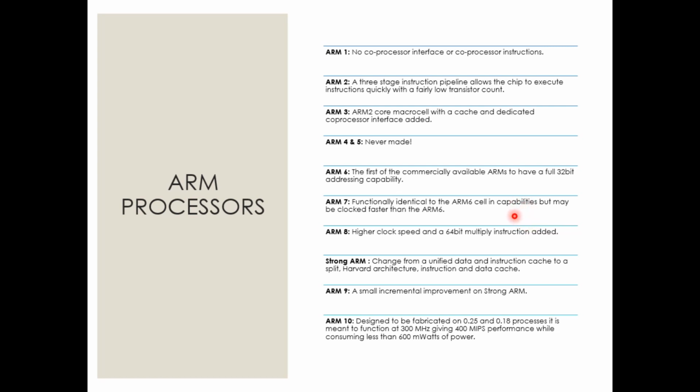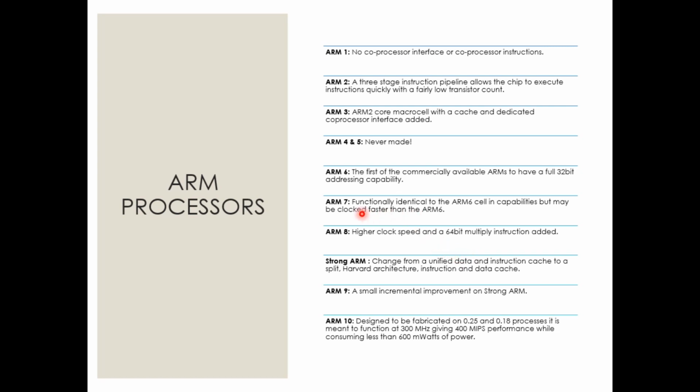But ARM6 came up with 31 registers along with 6 processor modes. From 4, it was upgraded to 6. The clocking speed was maintained almost the same as ARM3, around 33 megahertz, which gives around 27 to 28 million instructions per second.